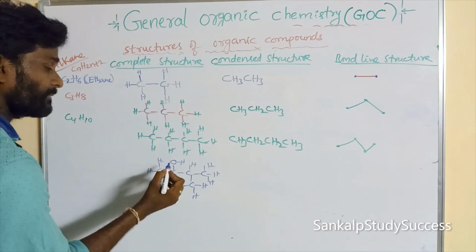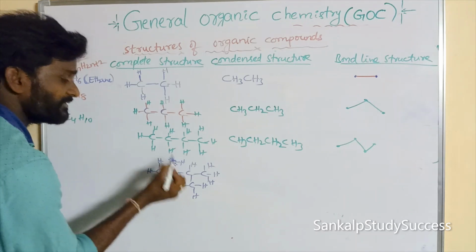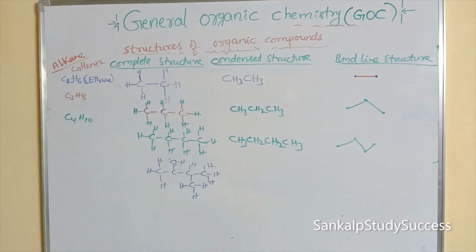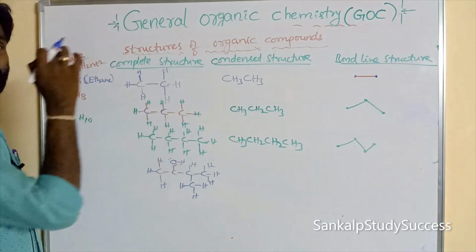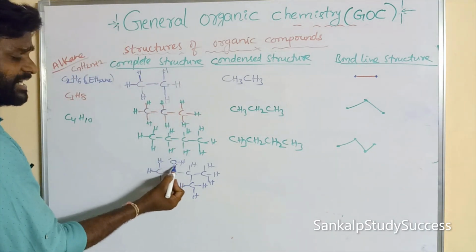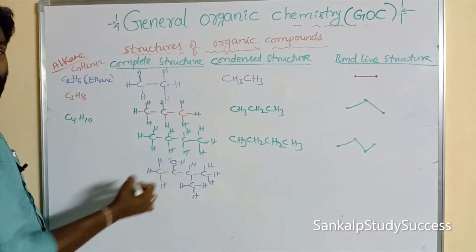So for getting an octet, the remaining 4 electrons can be represented with lone pairs. So here oxygen is surrounded by 8 electrons: these 2 are bond pairs and these 2 are lone pairs.